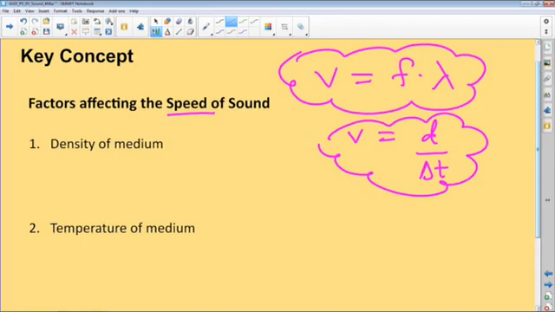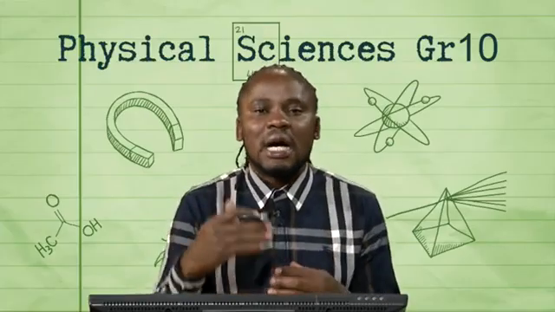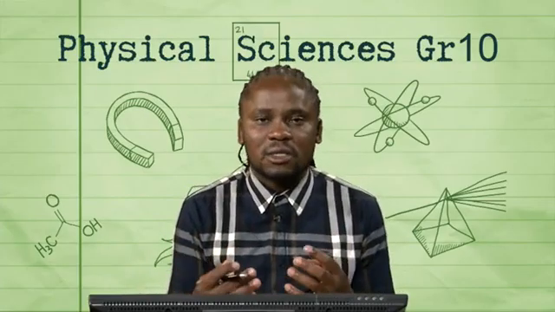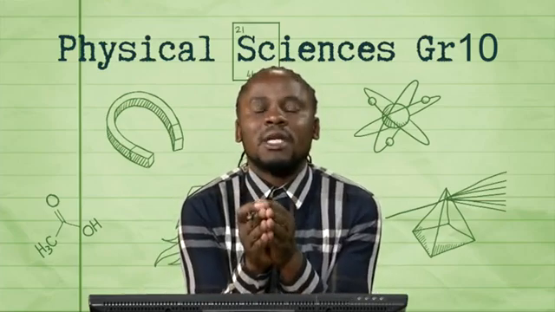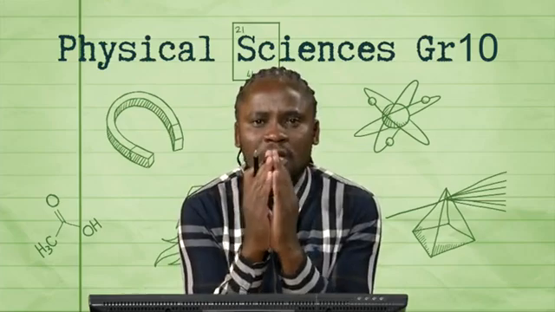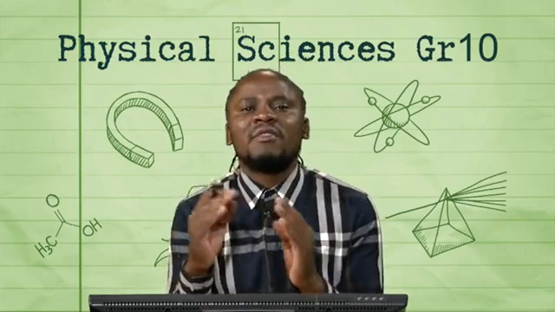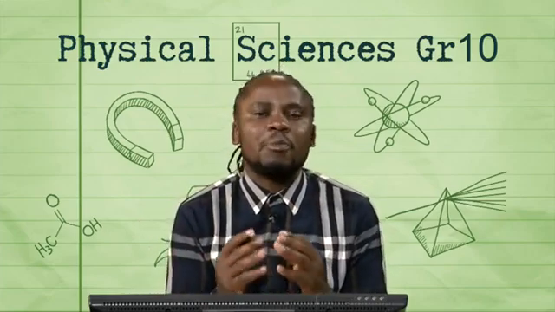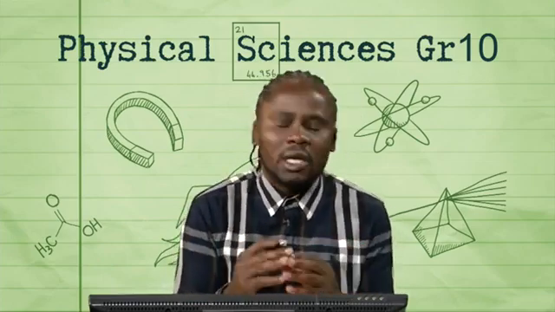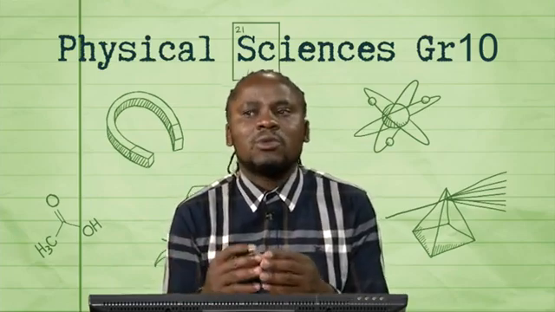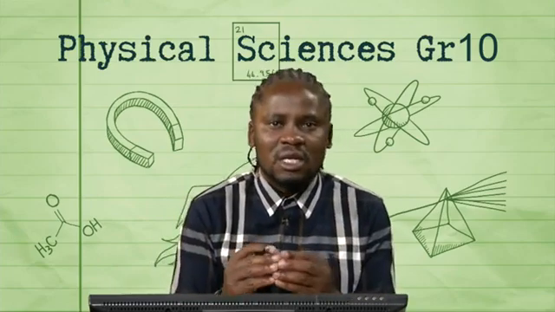Right. So we've spoken about the density of a medium. A medium that has a comparatively higher density means that the particles that transmit the vibration in that medium are closely packed. So the vibrations tend to travel faster in a denser medium compared to a less dense medium. Take, for example, a solid compared to a gas. Sound will travel much faster in a solid than in a gas.